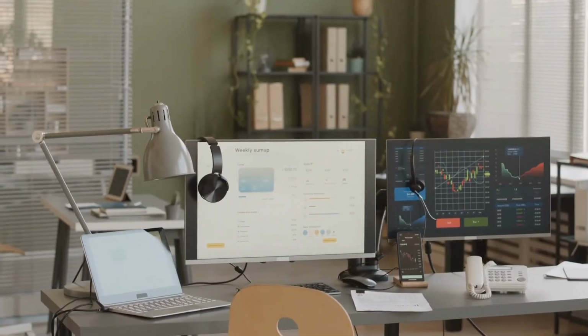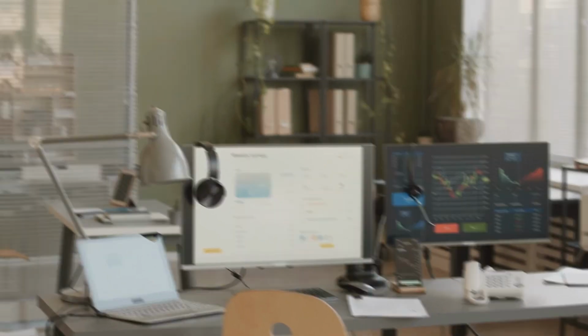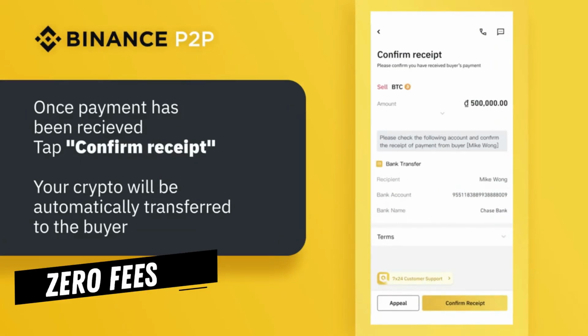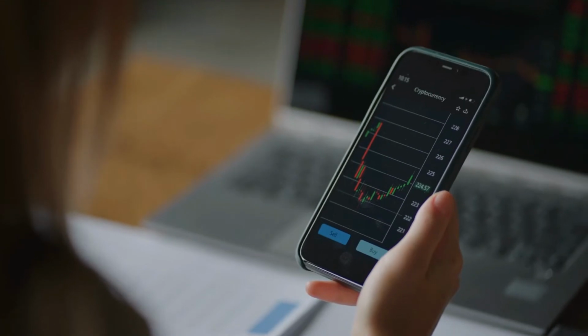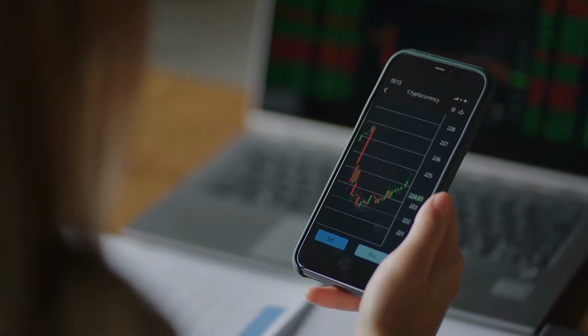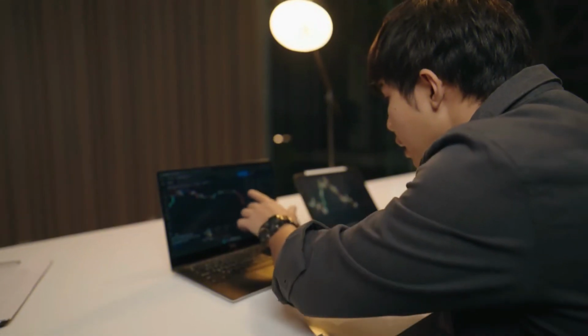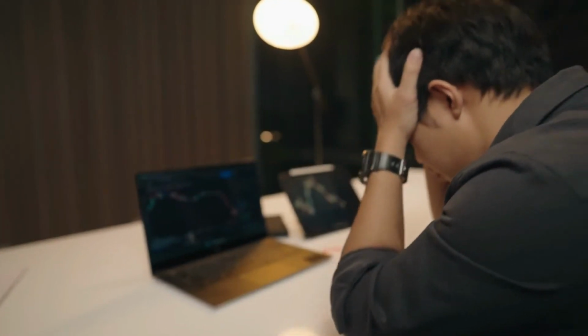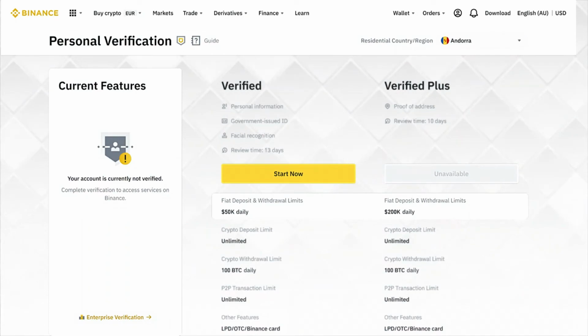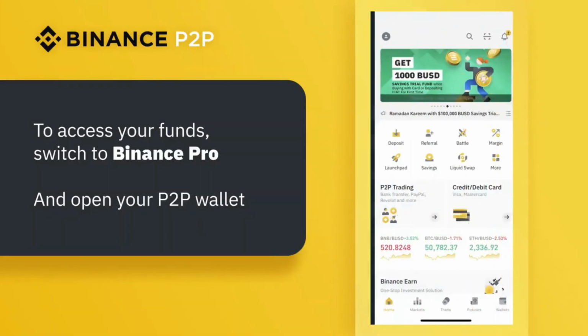Different exchanges mean varying fees. For better or worse, while Binance P2P charges 0 fees, it's likely not the case on other platforms. Plus, don't forget that transferring between exchanges can be slow and expensive. Even worse, the potential profit might be completely gone once you finish the transfer. Once your identity is verified, you'll have complete access to the Binance P2P marketplace.